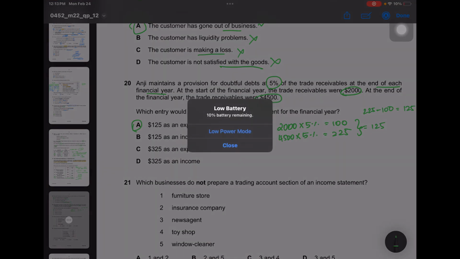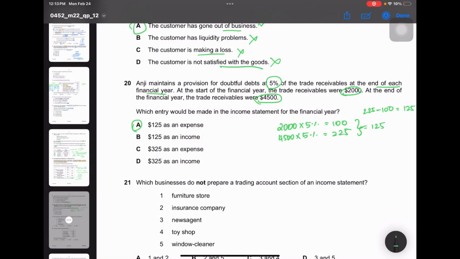Next, 21st question. Which businesses do not prepare a trading account section of an income statement? Usually all businesses who provide products, goods, usually have a trading account section because they do purchase certain raw materials. All of that is put into purchases. But when it comes to a service business, they don't have anything to purchase.